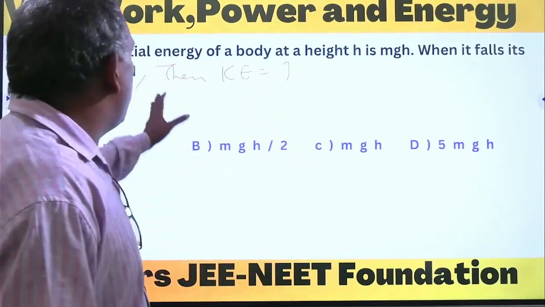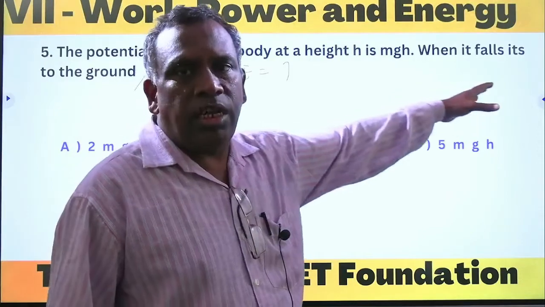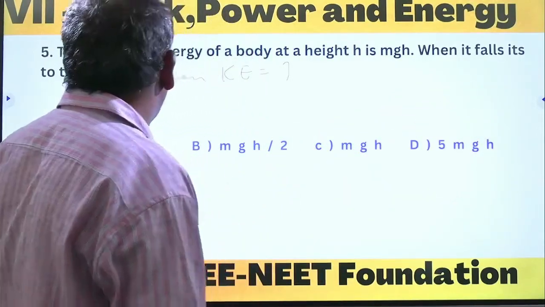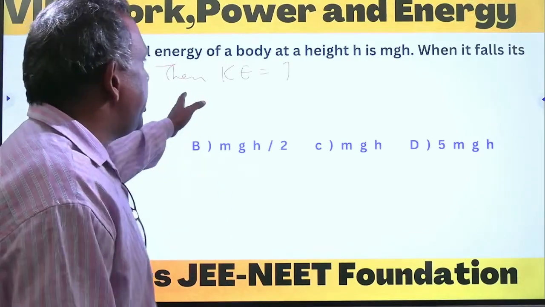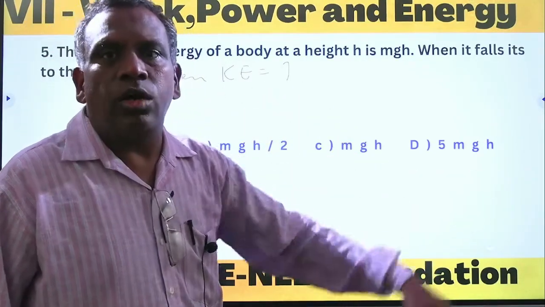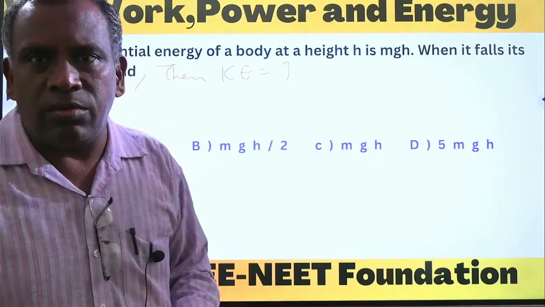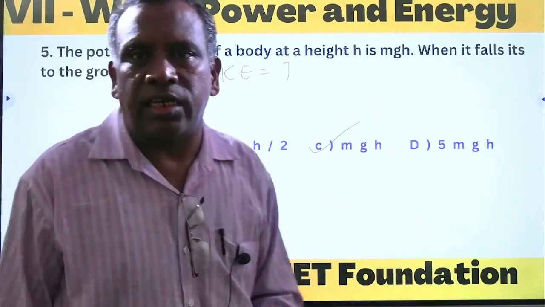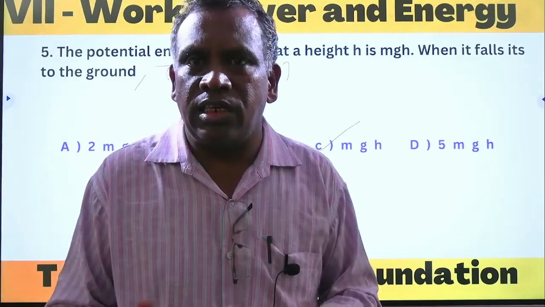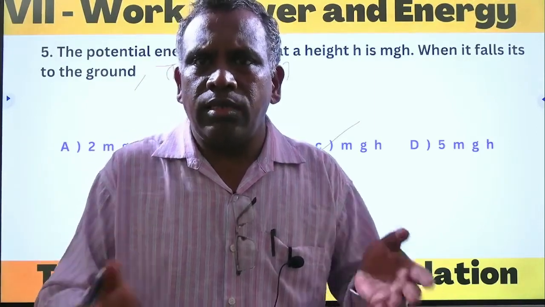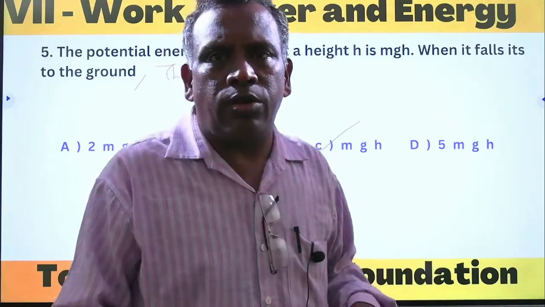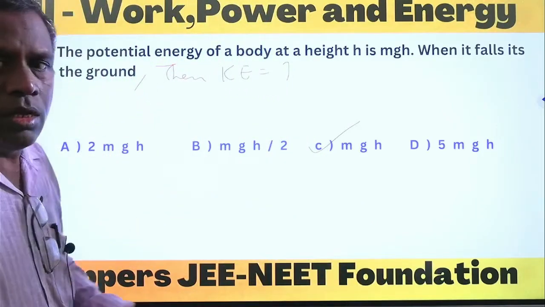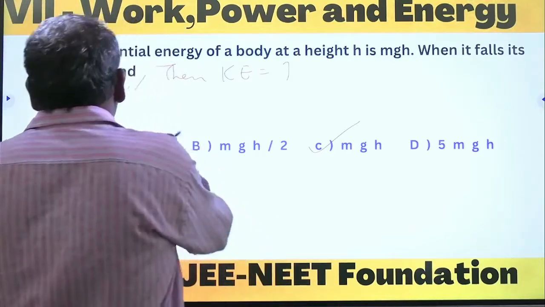See, if the body is at a certain height, mgh, then when it falls to the ground, the kinetic energy will be equal to the potential energy. So option mgh is correct according to the law of conservation of energy. Potential energy will be converted into kinetic energy when it is falling to the ground. So this is about the fifth question.